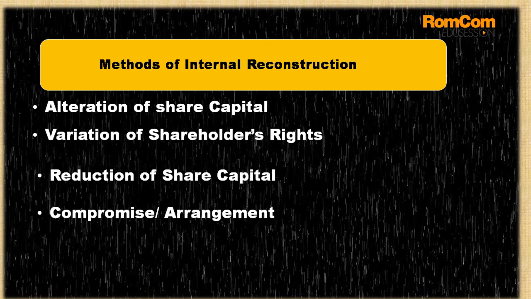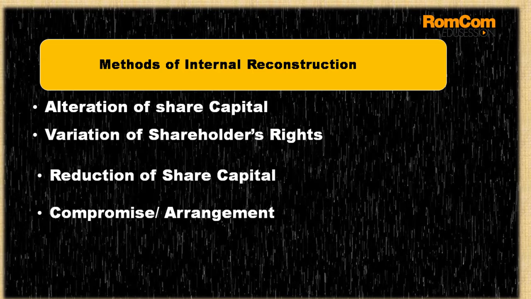Number 3 is reduction of share capital. Here we are going to reduce the share capital from the face value 10 to face value 2. For example, preference is reduced from 100 to 20. Next is compromise or arrangement. Here we are going to compromise with our creditors, with our debenture holders, with the secured liabilities in a systematic manner.